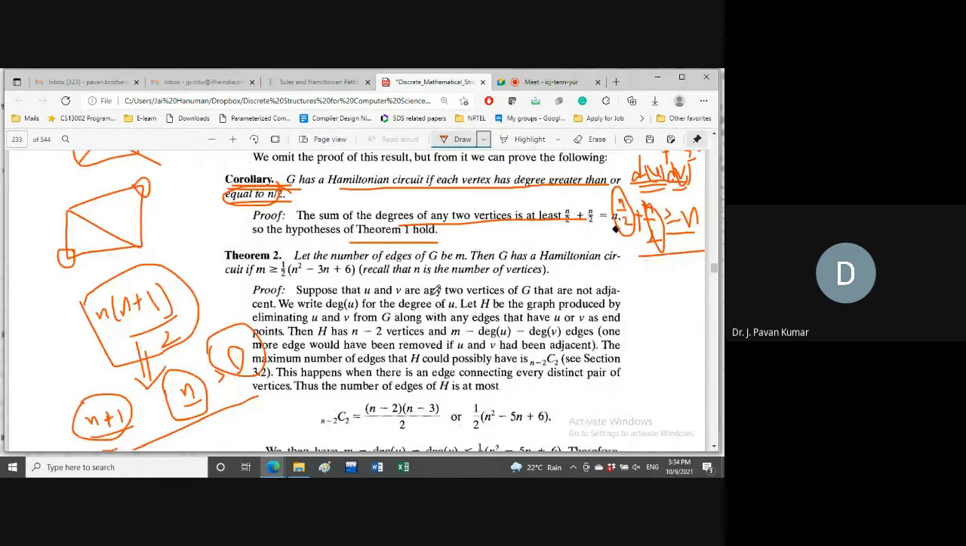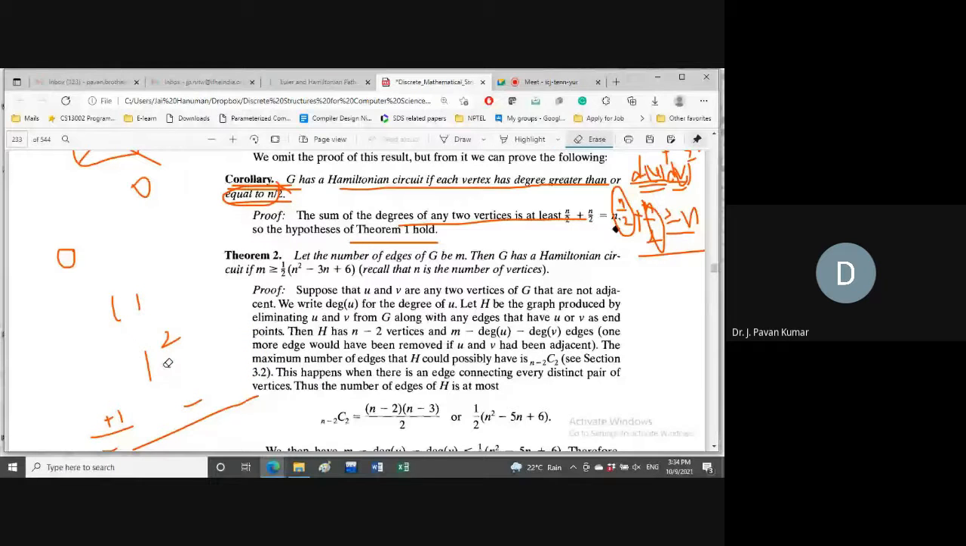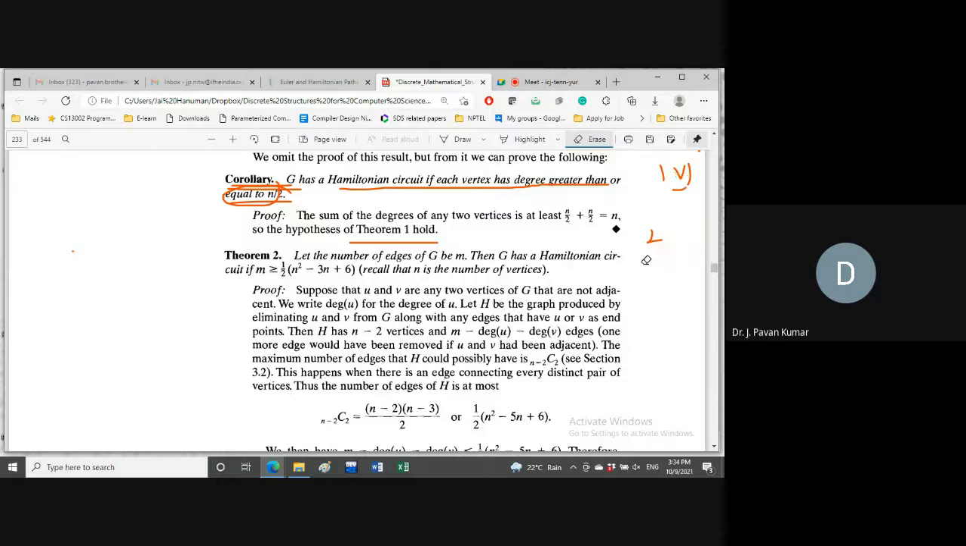Next, last one. You don't have any class right now. One more theorem we will see, then we can close this Hamiltonian topic. Are you having any class?